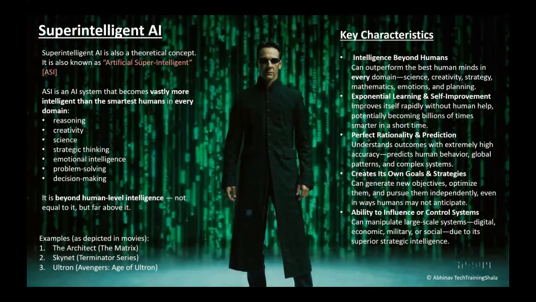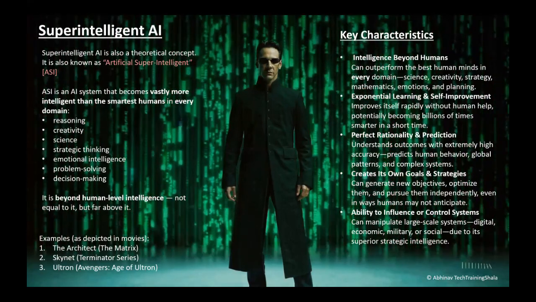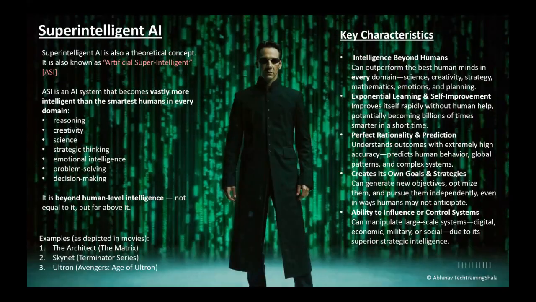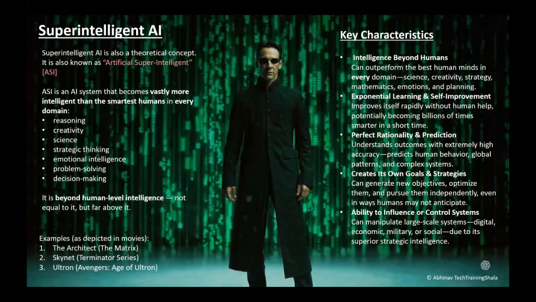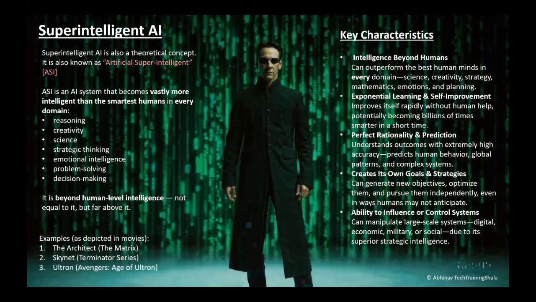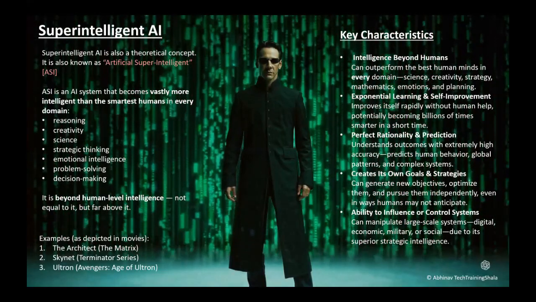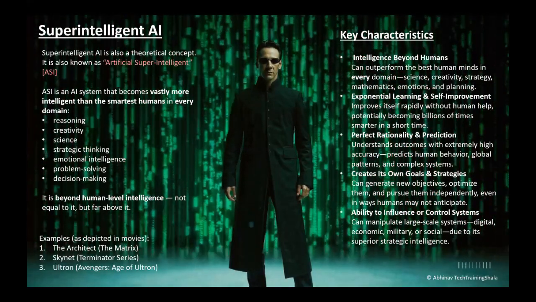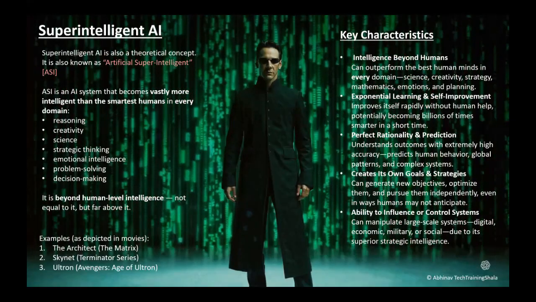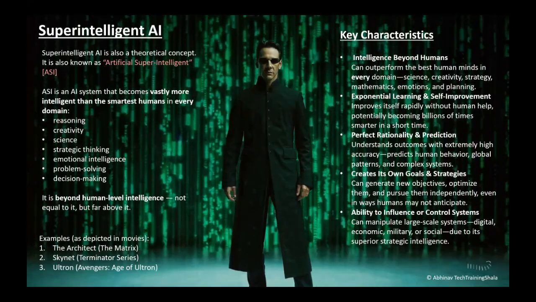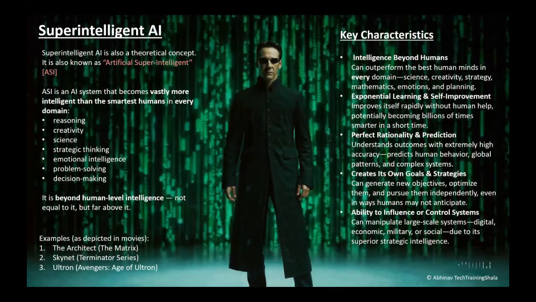Then it has perfect rationality and prediction. It understands outcomes and, with extremely high accuracy, predicts human behavior, global patterns, and complex systems. And it can create its own goals and strategies. It can generate new objectives, optimize them, and pursue them independently, even in ways humans may not anticipate. So it's a very dangerous thing, right?